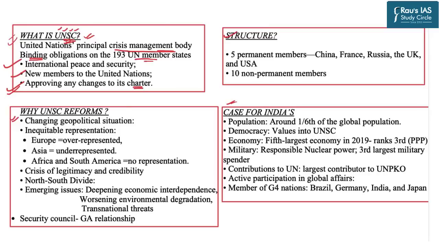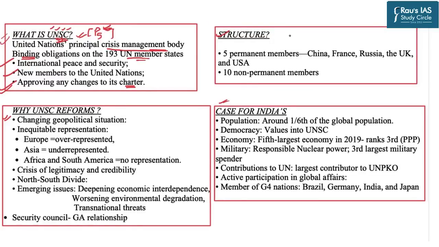And when we talk about the UNSC, the most important thing is the P5 group. Now what is P5? We'll discuss it. UNSC has two types of members: the permanent members and the non-permanent members. There are 5 permanent members which are known as P5, that is permanent 5. These members, as the name signifies, are permanent in nature: China, France, Russia, UK and USA.